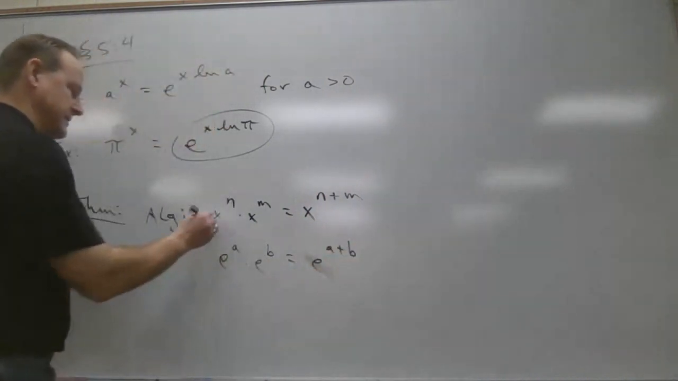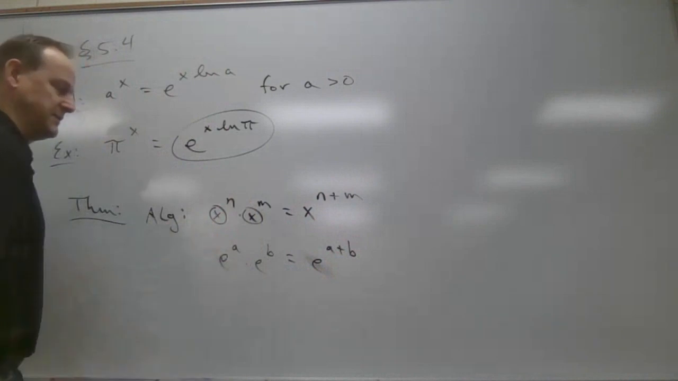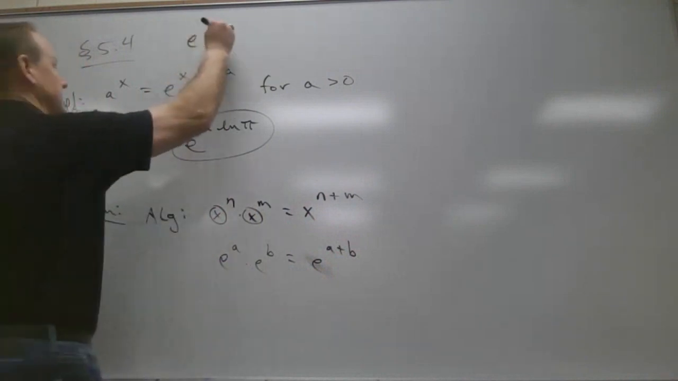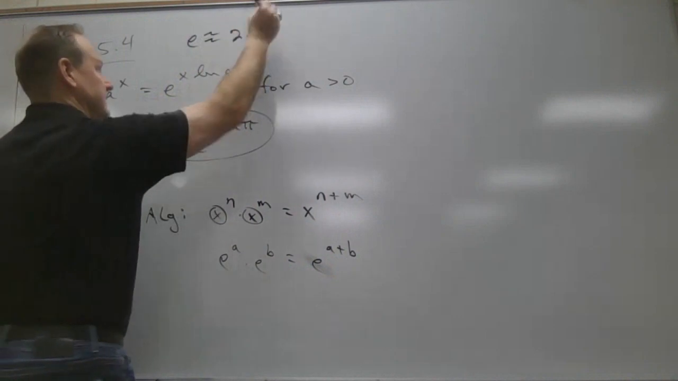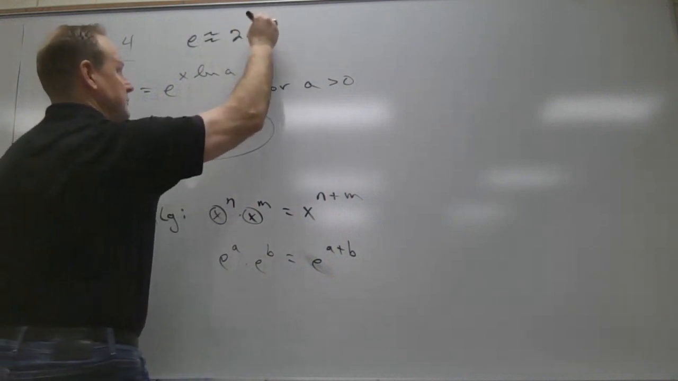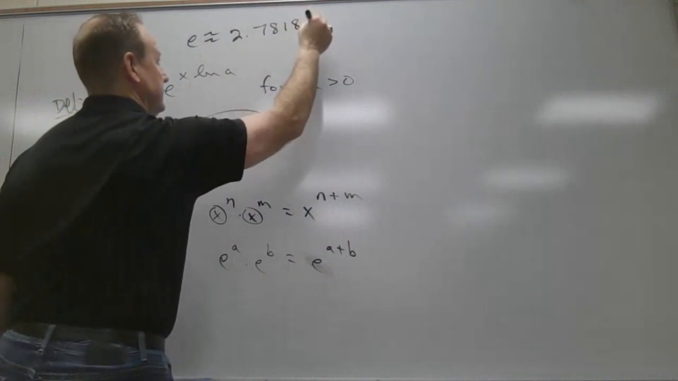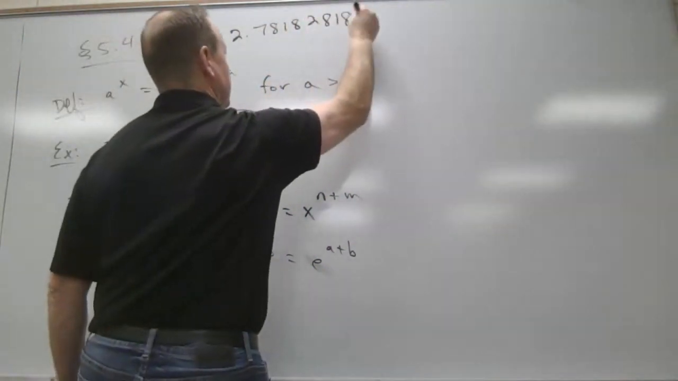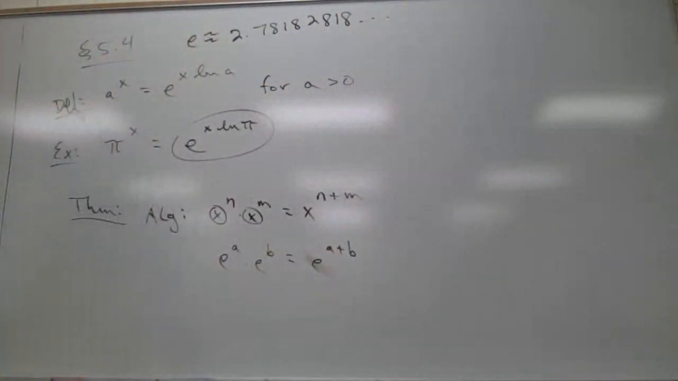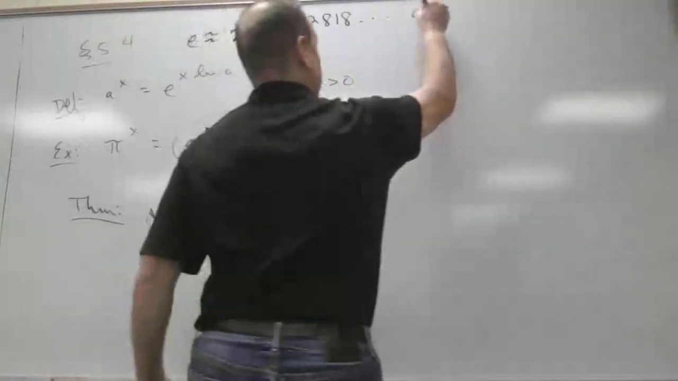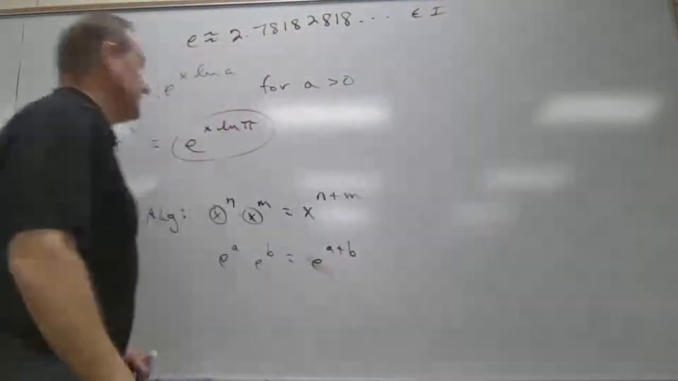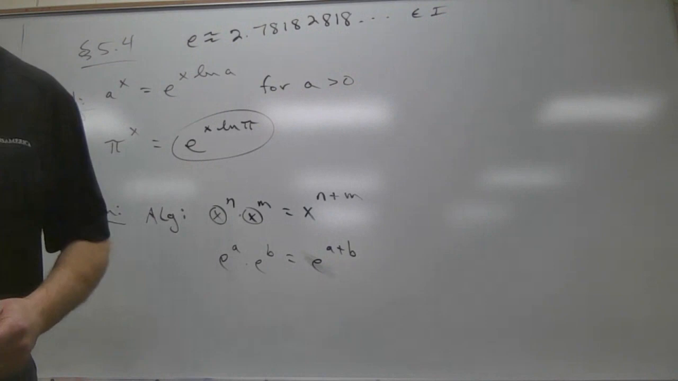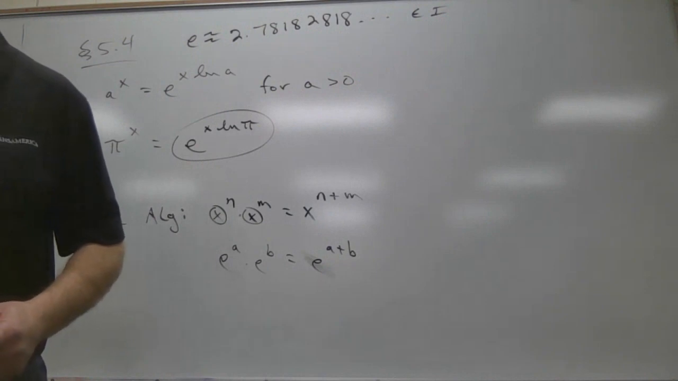So x can be any real number. E is a real number. What's e about? 2.7. More specific. 2.7182818, never ends, never repeats. So e is an irrational number. Okay, it's about 2.71828. So anyway, we have some of these rules here.